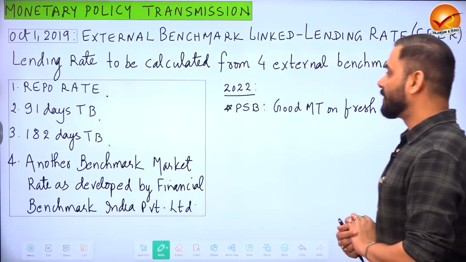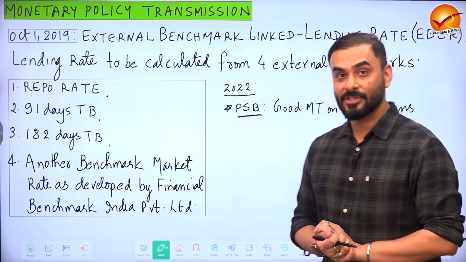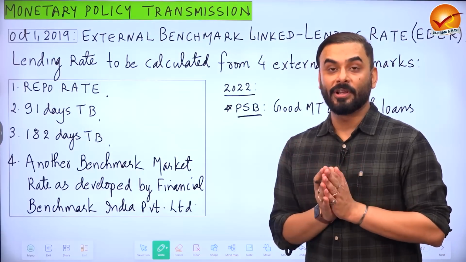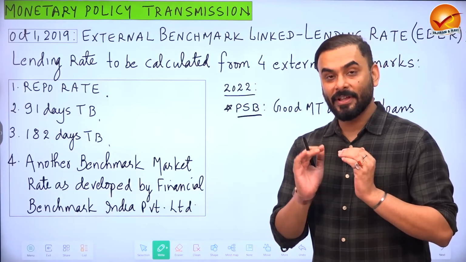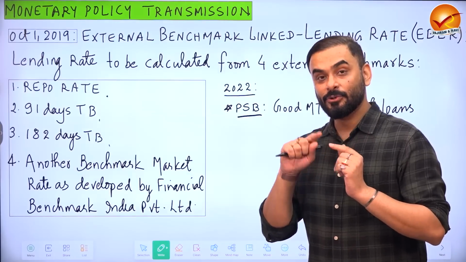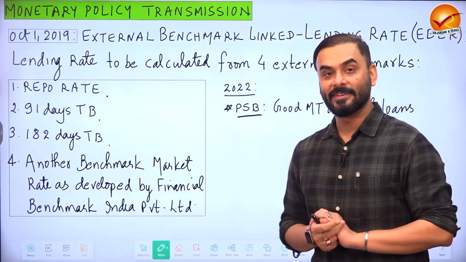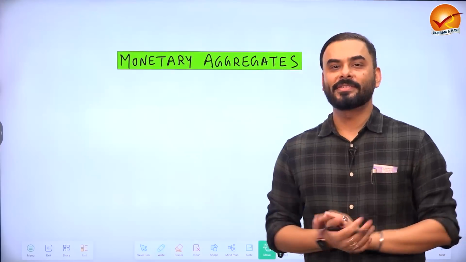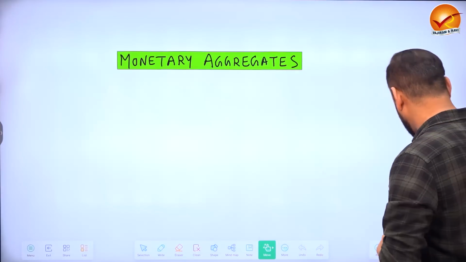So the Economic Survey says that in the year 2022, the public sector banks were showing good monetary policy transmission compared to private banks, which means whenever Reserve Bank of India used to change the repo rate, it used to be reflected in the lending rate of public sector banks faster than the private banks. So now let us develop a basic understanding of monetary aggregates.